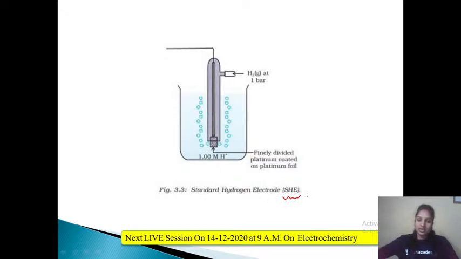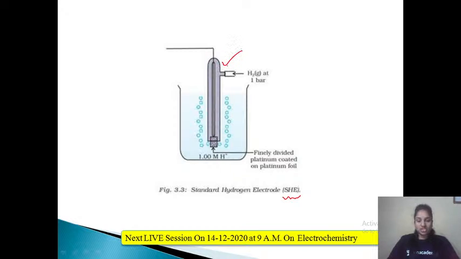Here you can see there are bubbles of hydrogen gas bubbled through the solution, and the pressure maintained is 1 bar, and the concentration is maintained as 1 molar.